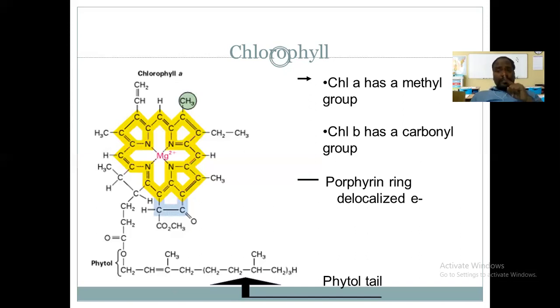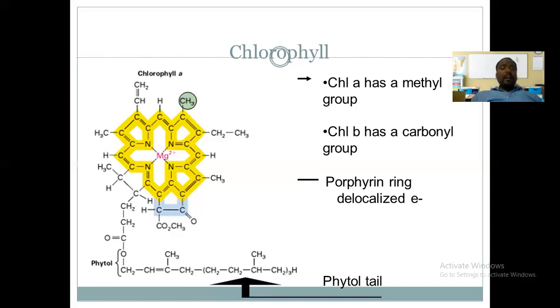Each ring contains one nitrogen atom, and the nitrogen atoms of the four rings are joined to the centrally placed magnesium atom, which forms the head of the chlorophyll molecule, called the porphyrin head.